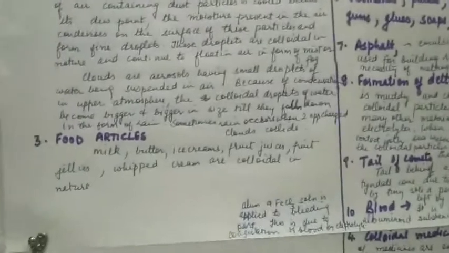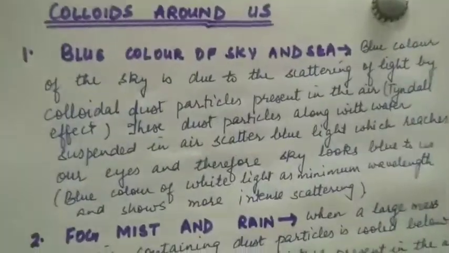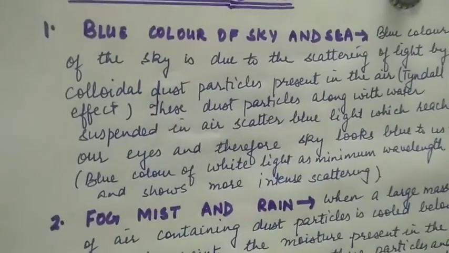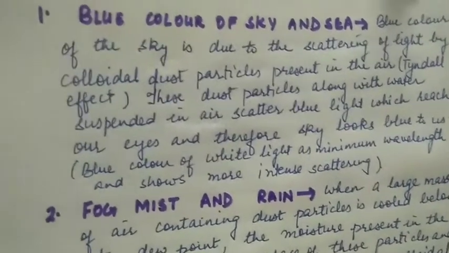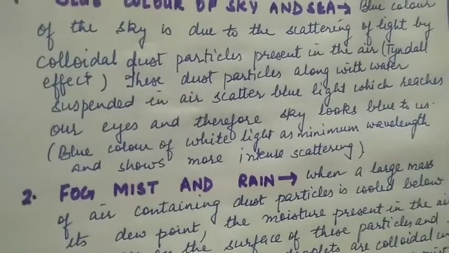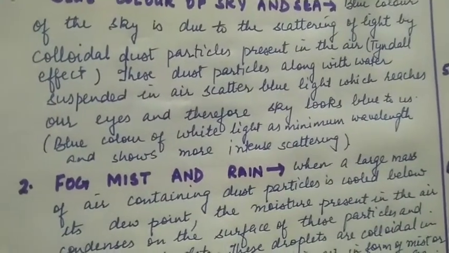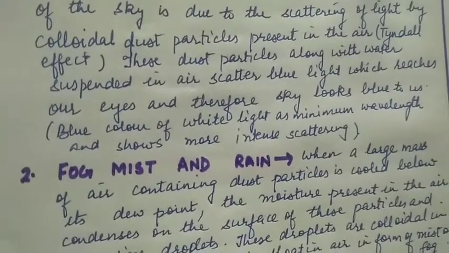Colloids around us. We see many colloids around us in nature, for example, sky and sea. The colloidal solutions are responsible for the blue color of sky and sea. It is due to scattering of light by colloidal dust particles present in the air. The effect is called Tyndall effect.